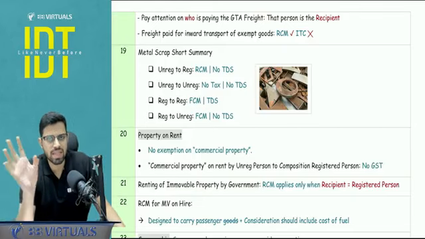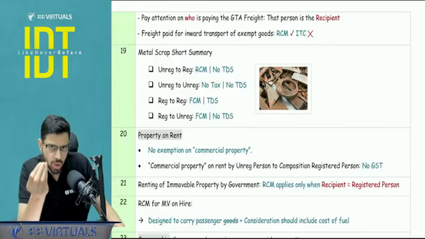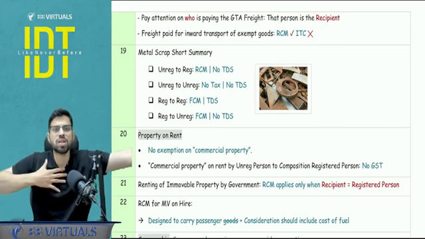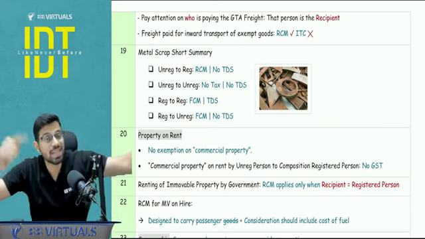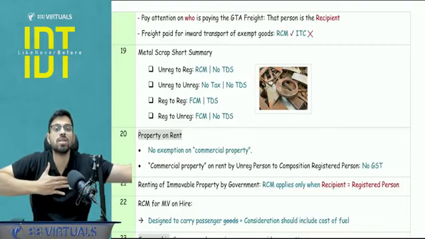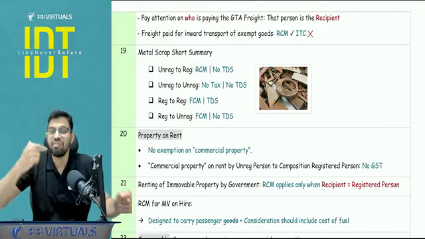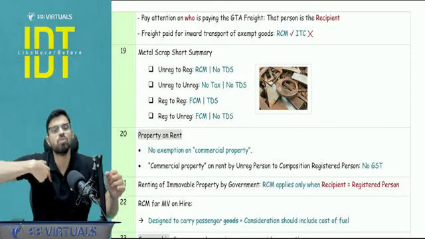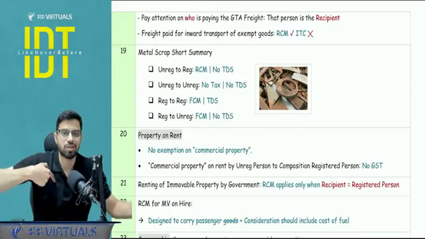Whenever you are analyzing RCM, whenever you are analyzing place of supply, guys, the first fundamental understanding you need to have is who is the recipient. If, for example, I am selling goods to Mr. Ram and I am paying the freight of GTA, then for the GTA service analysis, where you see whether it is exempt or not, my recipient status needs to be taken care of, because the recipient is the person liable to pay the consideration. If I am paying the freight, I am the recipient of the GTA service. The GTA is giving services to me. And whatever goods I am selling to Mr. Ram, that is a separate transaction.